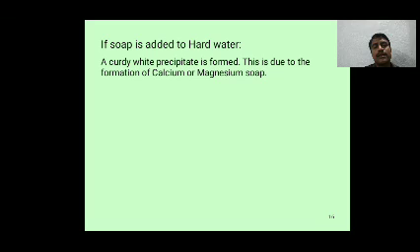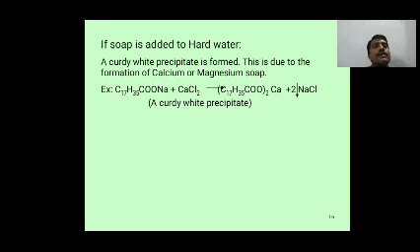Hardness. Water which does not produce lather immediately and easily with soap but forms white streak and precipitate is called hard water. These hard water: C17H35COONa plus CaCl2 gives rise to (C17H35COO)2Ca plus 2NaCl.